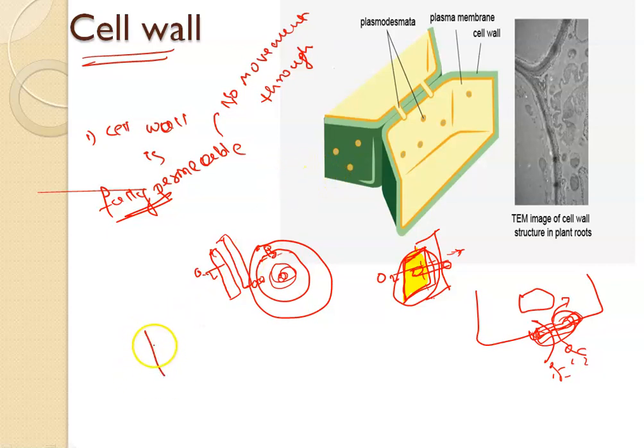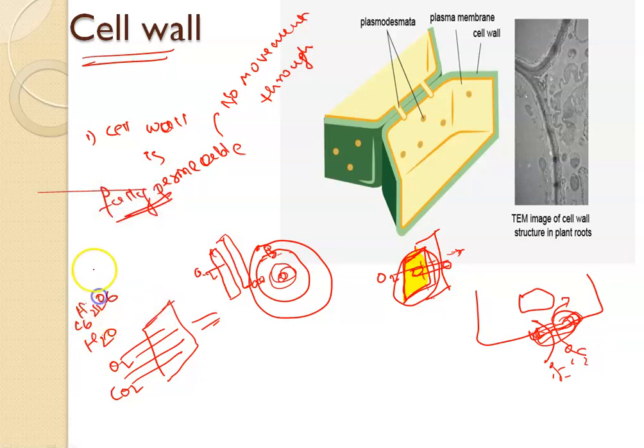Suppose this is the cell wall, it allows everything to pass through it. It may be oxygen, it may be a water molecule, it may be carbon dioxide, it may be any micronutrients, let's say C6H12O6, it may be anything. It will not restrict anything, and it has given complete permission to pass through it. This is a kind of wall. This wall is just there for protection.